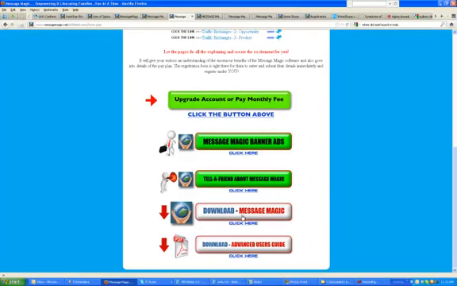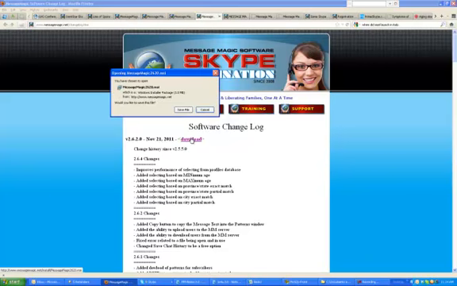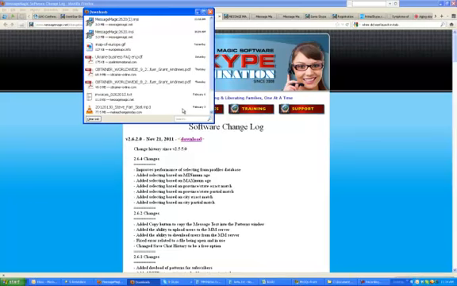until we see the download link. That will take us to a page where we can get the software. Just click on the most recent download available. In my case, it asks me if I want to save it, which I do. And it'll go get it, download it onto my computer.